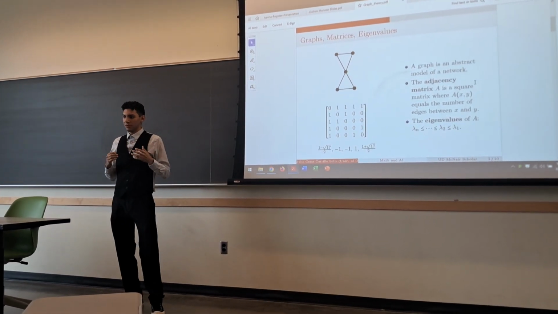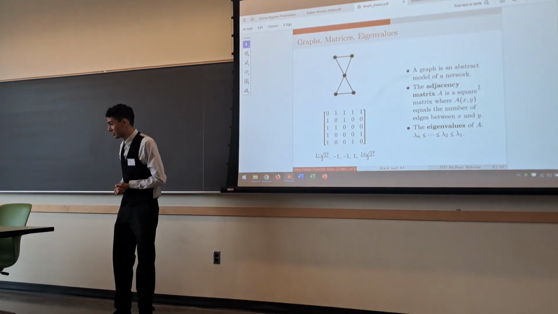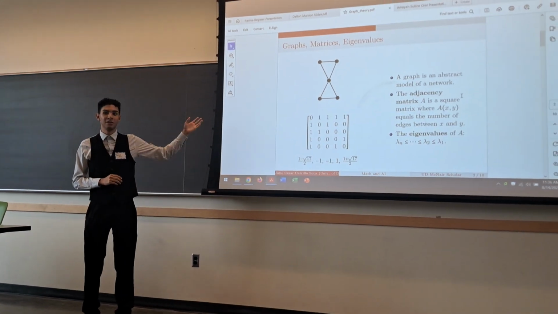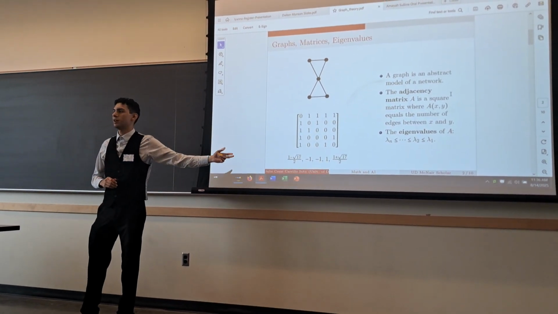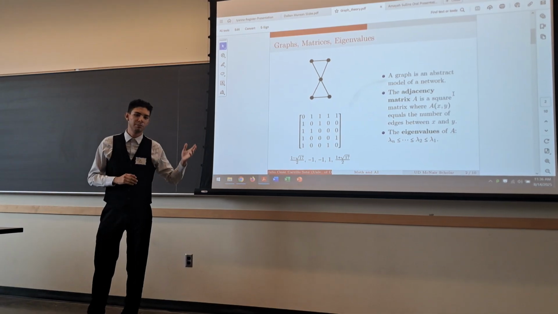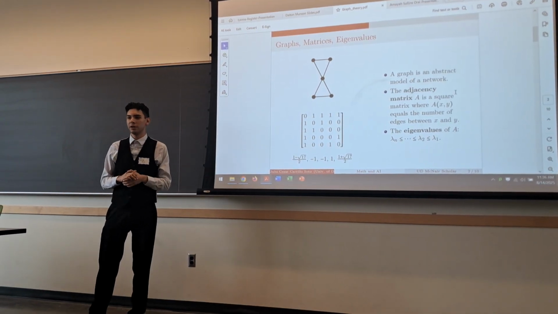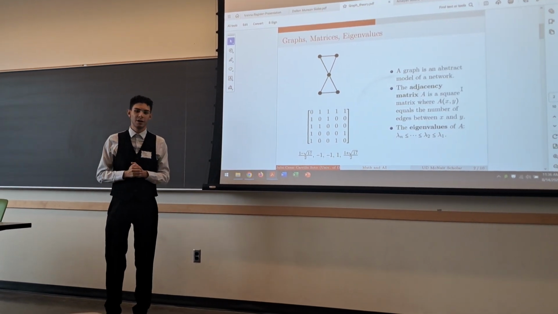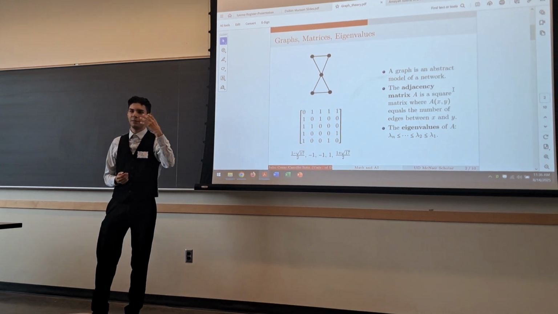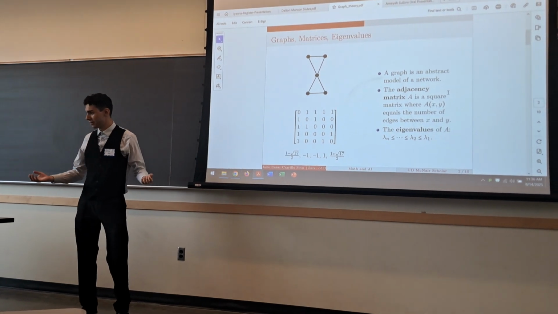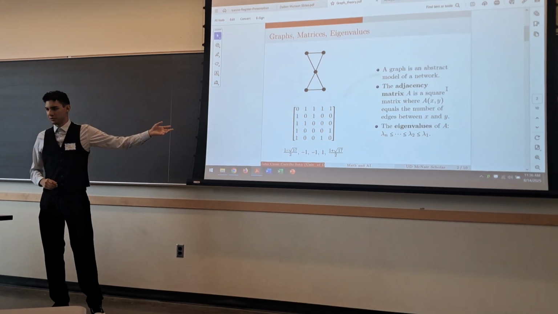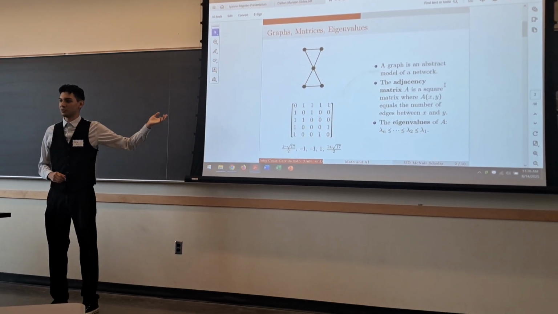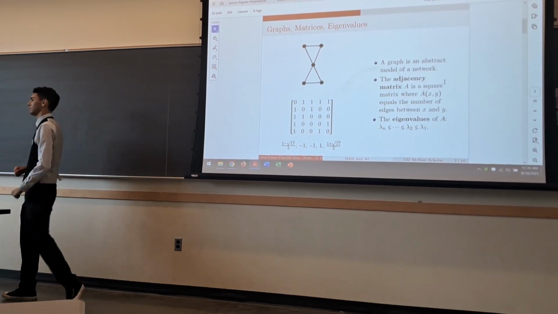Now we use linear algebra to help us study such graphs. An example would be what is below the graph, the adjacency matrix, which is a square matrix where the rows and columns are labeled by the vertices. Each coordinate xy denotes the number of edges it takes to get from vertex x to vertex y. And from the adjacency matrix, we can extract what are called eigenvalues, which hold information or special properties about each graph.